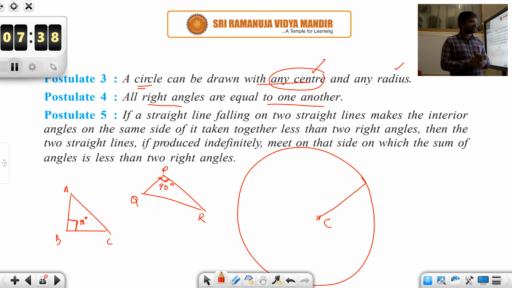As we have also discussed, all these postulates mostly refer to the notion of magnitude. Magnitude means the measurements, so all right angles are equal to one another.